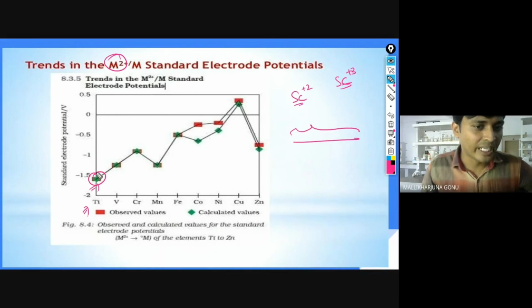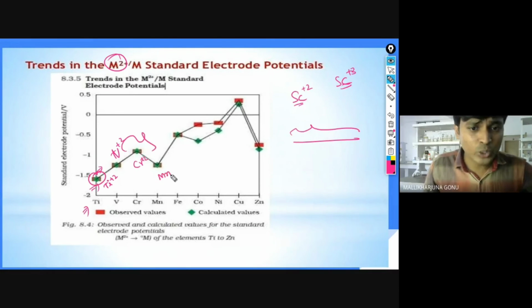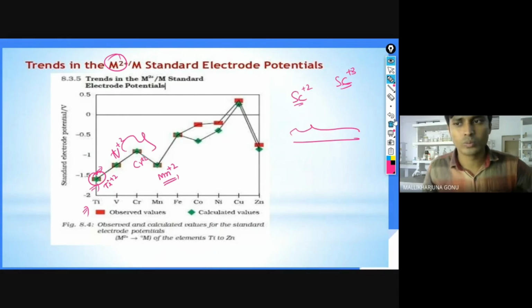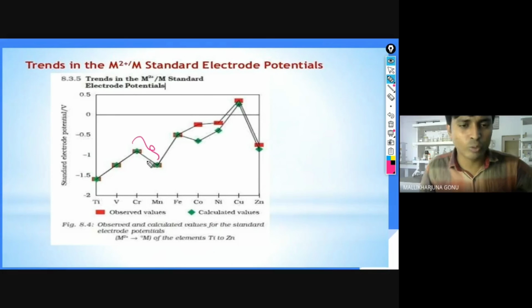So what is the value? It is minus more than 1.5. This is for Ti +2, this is for vanadium +2, and this is for chromium +2. So compared with chromium +2, manganese +2 is the more stable, more good reducing agent. Why is it? Aishwarya, why is manganese +2 a good reducing agent compared with Cr +2?